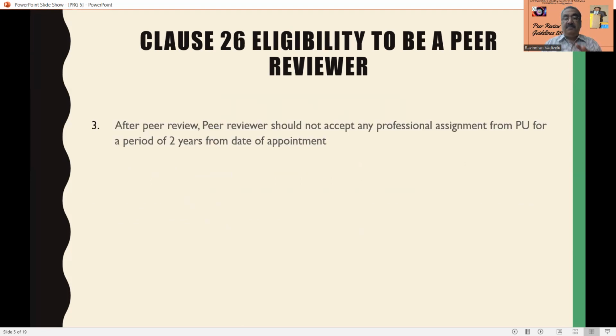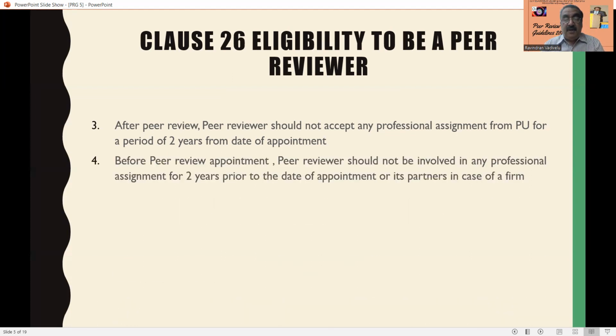The next area is that after appointment as a peer reviewer, he should not accept any professional assignment from the practice unit for a period of 2 years from the date of appointment. He should not have any professional relationship or get anything from the practice unit for 2 years from the date of appointment.